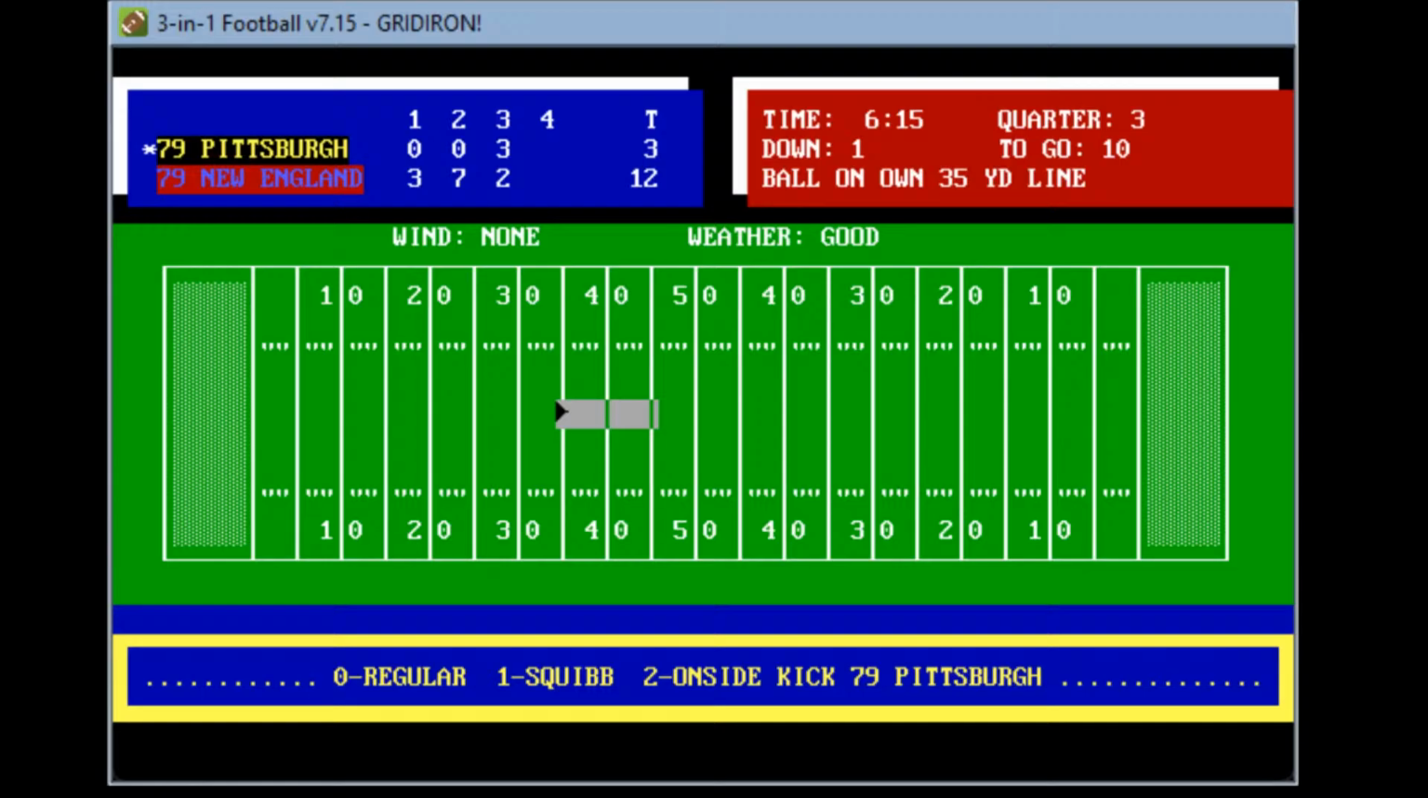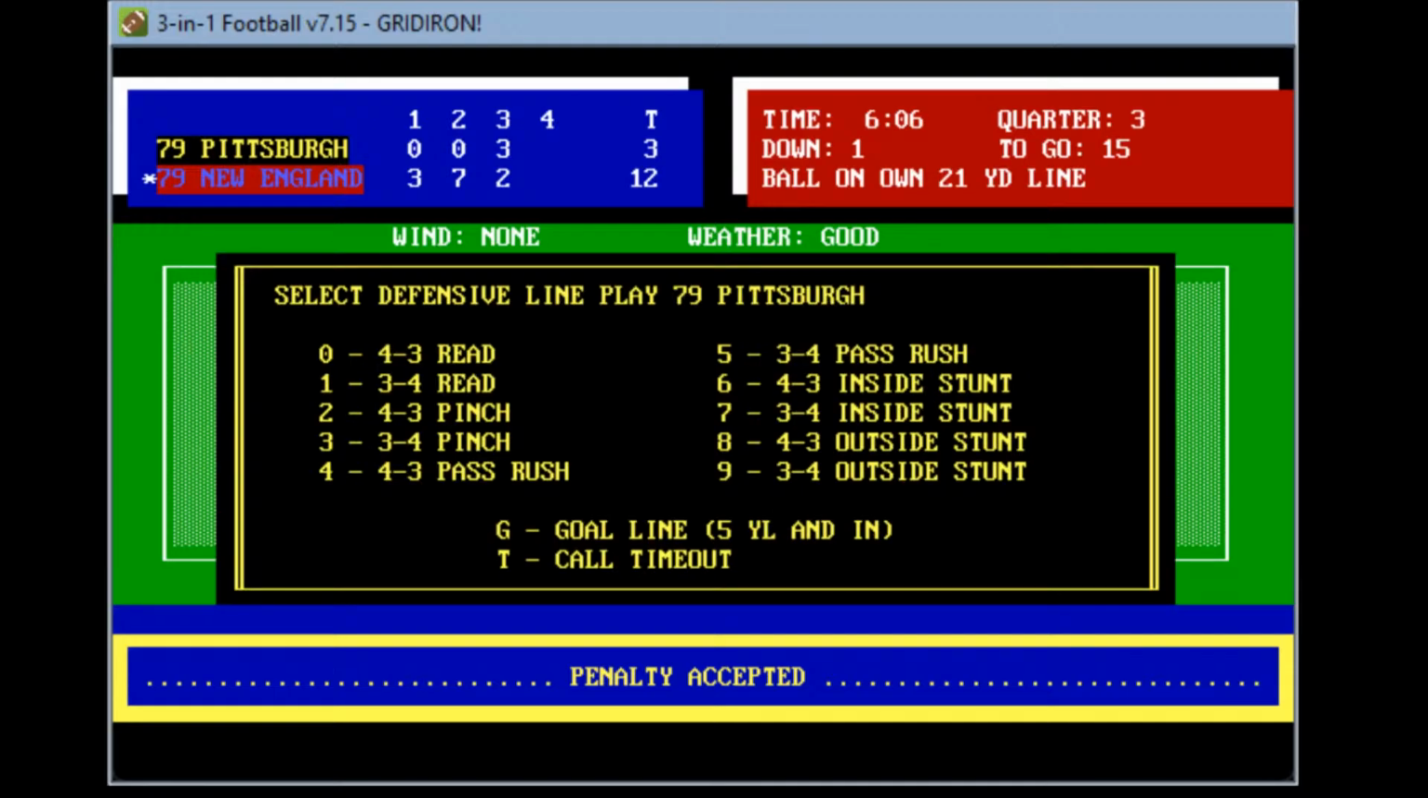So they'll go ahead and hit the regular kick here. Kick is on the way, taken by Clark at the 11, takes it to the 26-yard line. So New England comes in. They'll go ahead and they'll accept it. So first and 10 from their own 21-yard line. New England now holds a 12-3 lead. So now Pittsburgh is going to have to do something.